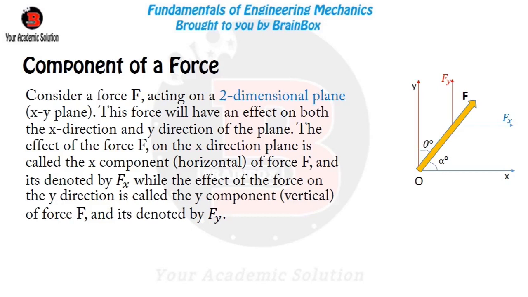Now considering a force F acting on a two-dimensional plane, the XY plane, this force can have an effect on both the x direction and the y direction of the plane. The effect of the force F on the x direction is called the x component, which you can see in blue. It acts on the horizontal and is denoted by F subscript x, while the effect of the force on the y direction is called the y component or vertical of the force F and is denoted by F subscript y.